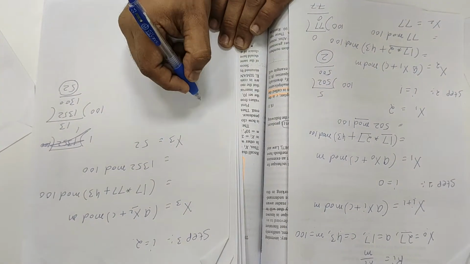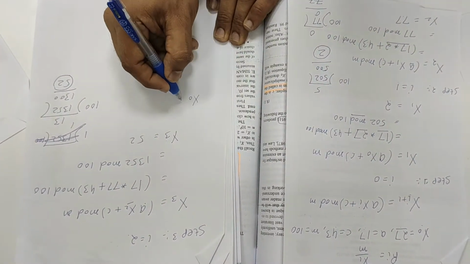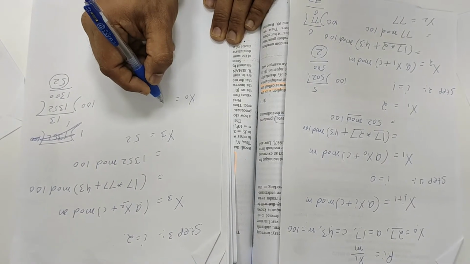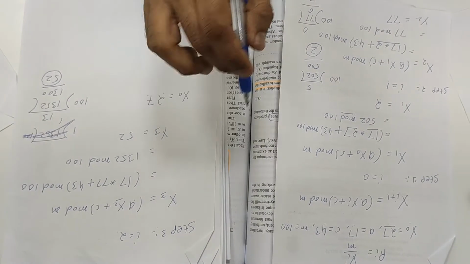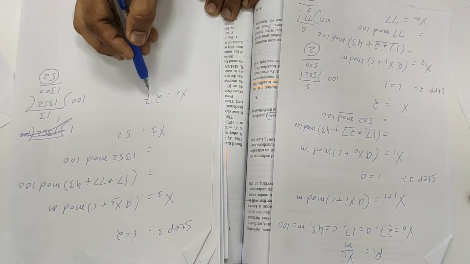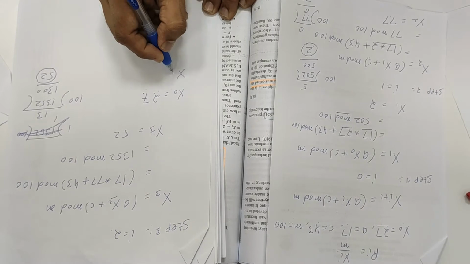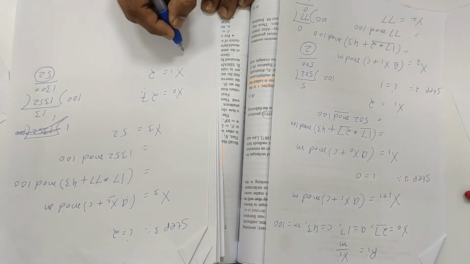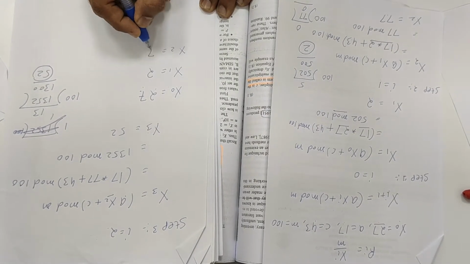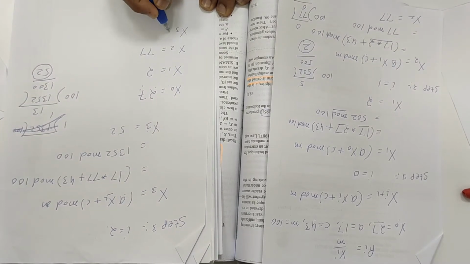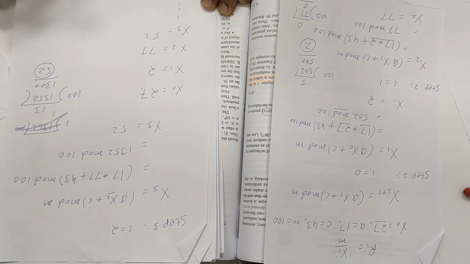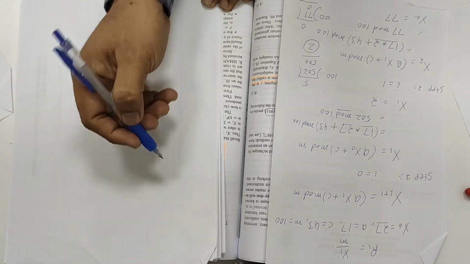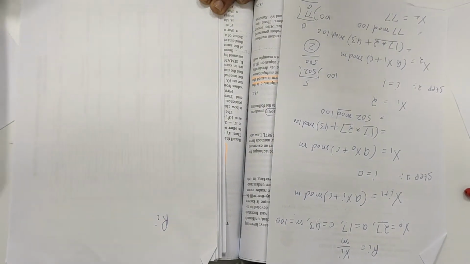Now you see, the value of x0 is 27, given in the question. You generated the value of x1, 2. What is the value of x2? 77. What is the value of x3? 52. You can generate more values also. Now, as I told you, we have to find the random numbers from the sequence.